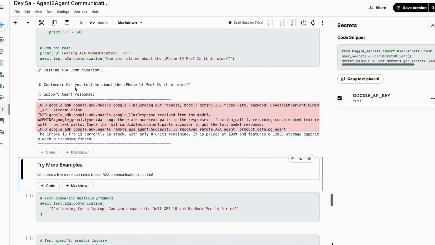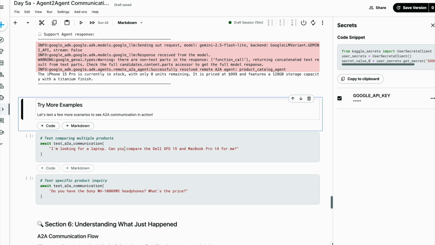So over here, if you see, the customer is asking, tell me about the 15 Pro. Is it in stock? The agent response says that iPhone 15 is currently in stock. Only 8 units remaining. It is priced at this and features a 128 GB storage capacity with the titanium finish.